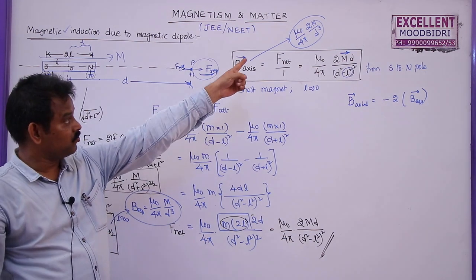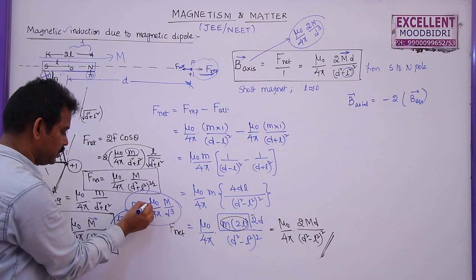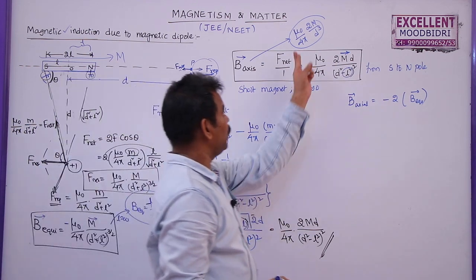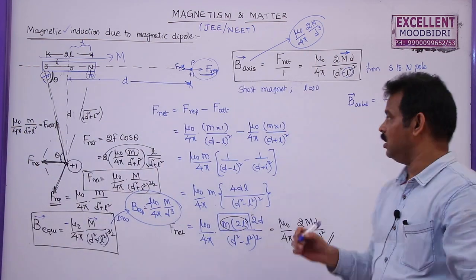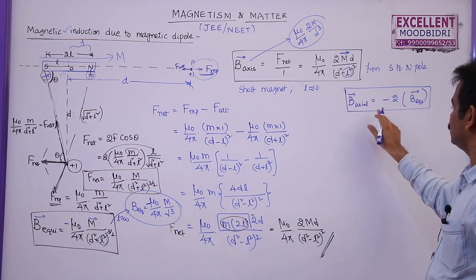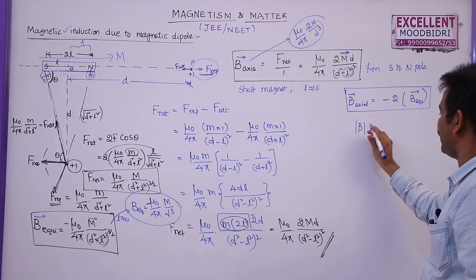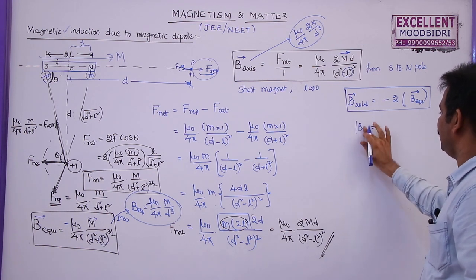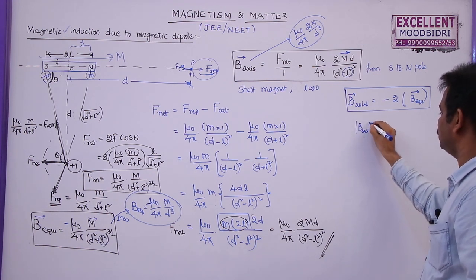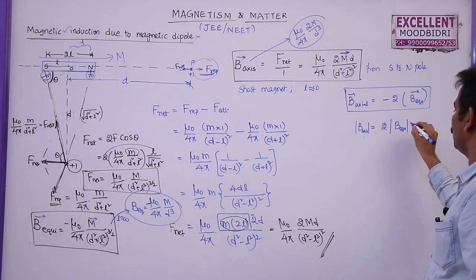So in that equation this is 2m by d cube, but this is m by d cube, but as I said earlier, it is negative and this is positive. That's why the relation between B axial and B equatorial for a short dipole is B axial is equal to minus 2 times B equatorial. But if you want to take only the magnitude without direction, B axial is equal to 2 times B equatorial.